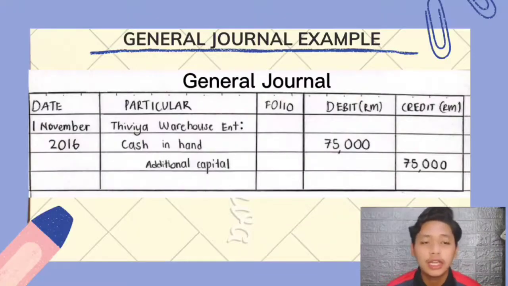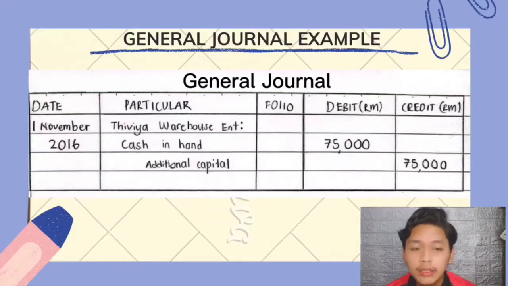For the scenario example, the finance department of Tivia Warehouse Enterprise has created a memo because Tivia Warehouse Enterprise has brought 75,000 ringgit into its business capital.